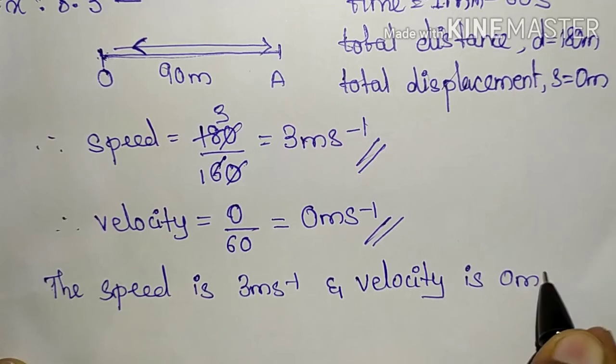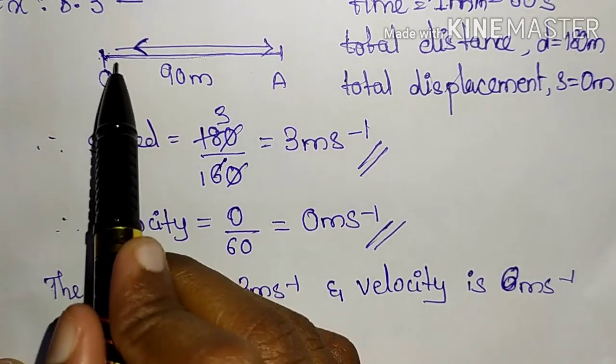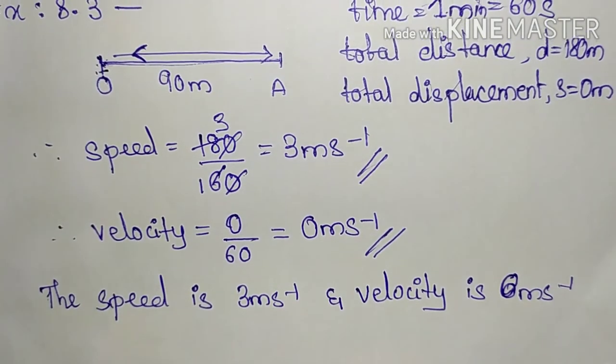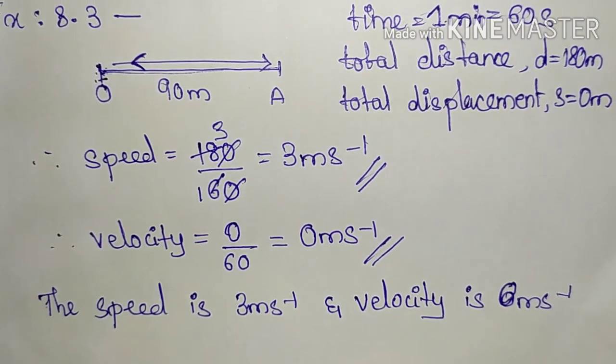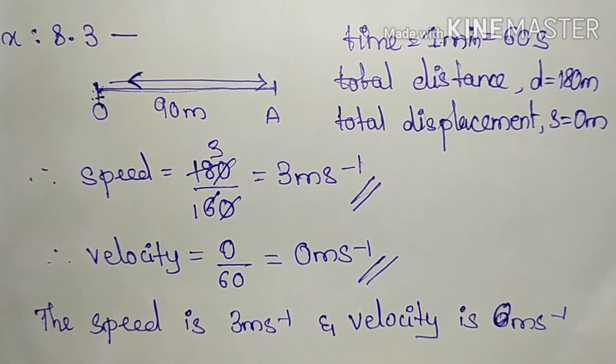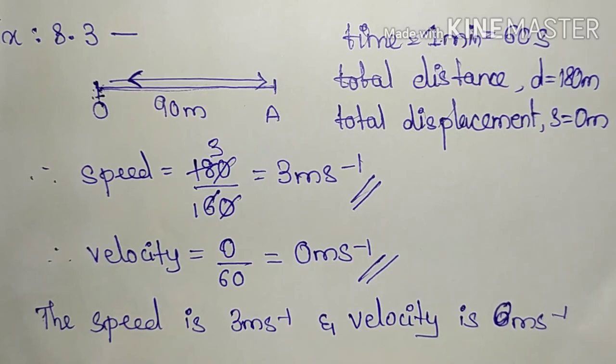0 meter per second. Velocity is 0 because her initial position and final position were one and the same, which gave displacement to be 0. Whenever the initial position and the final position of any object is the same, then displacement will be 0, no matter how far the object traveled and came back.